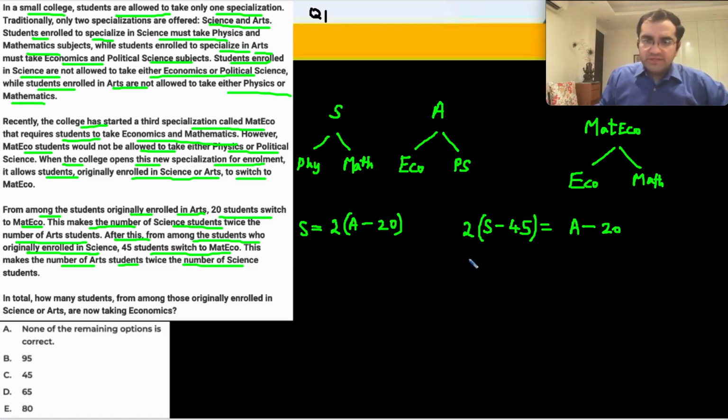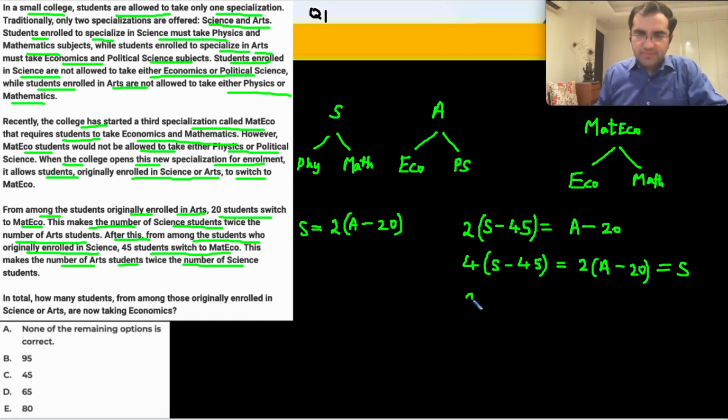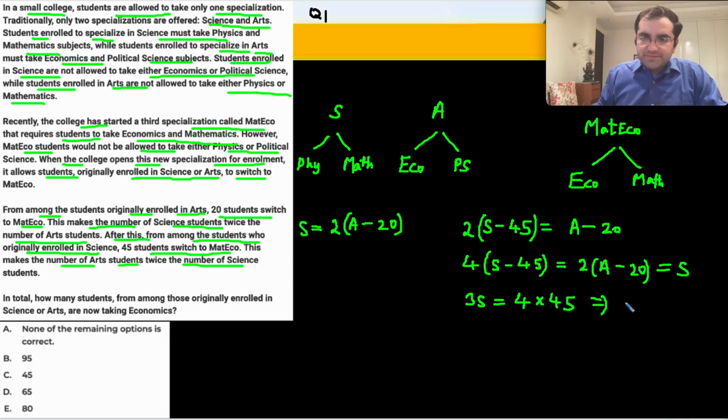So let's double this quickly here. 4 times S minus 45 is equal to 2 times A minus 20, which is equal to S. Simplify. 4S minus S becomes 3S is equal to, on the RHS, 4 into 45. 3 into 15 times. S is equal to 60. I get S is 60.